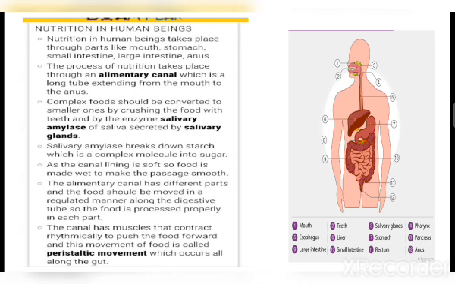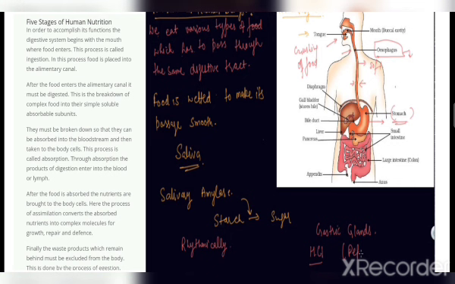So nutrition in human beings goes right from the mouth to the stomach, then the small intestine, and then the large intestine, and the waste is excreted and removed through the anus. So it is a complete cycle from mouth to anus. Children, we have discussed all these points. So if in the examination it comes, explain the 5 stages of human nutrition, you will be in a position to explain it in your own words.